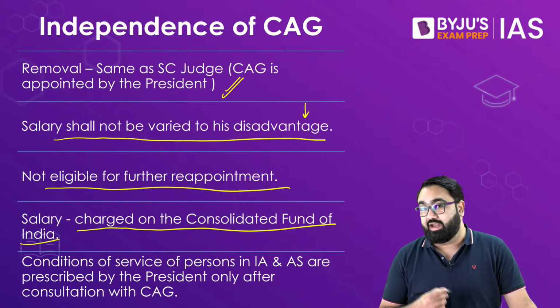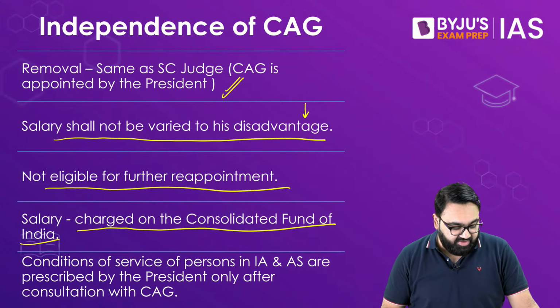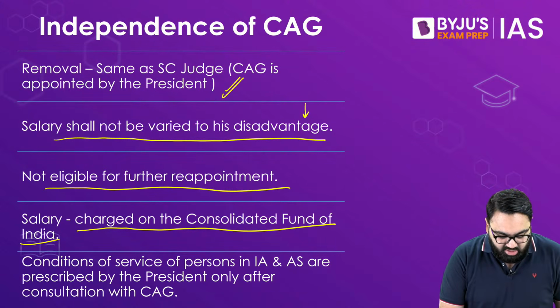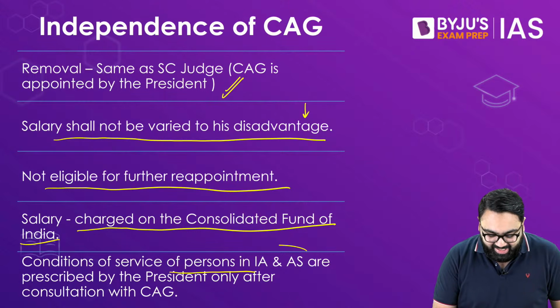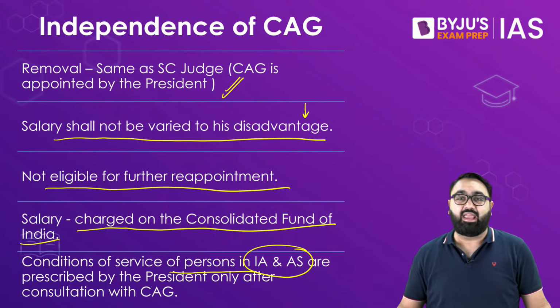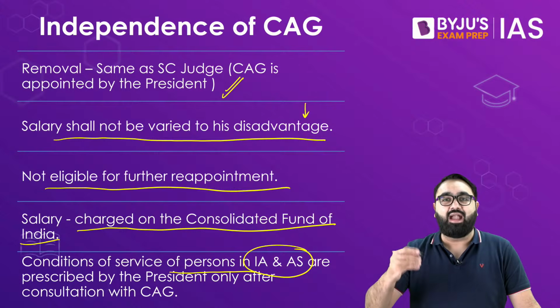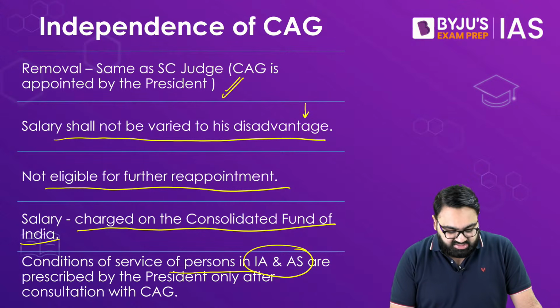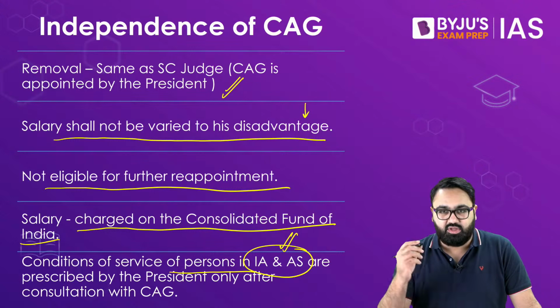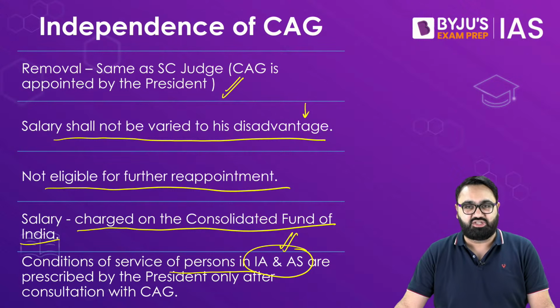The CAG can work independently of any government interference, and the conditions of service of people working in the IAAS, the Indian Audit and Accounts Service, are also determined accordingly. This is one of the central government services that you get through the UPSC Civil Services examination.